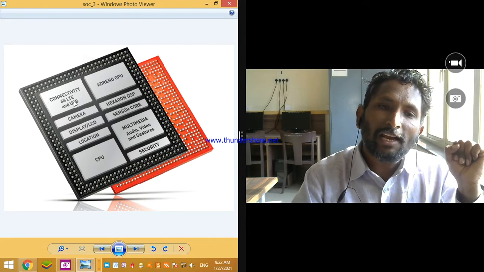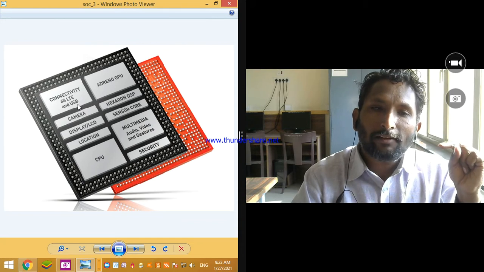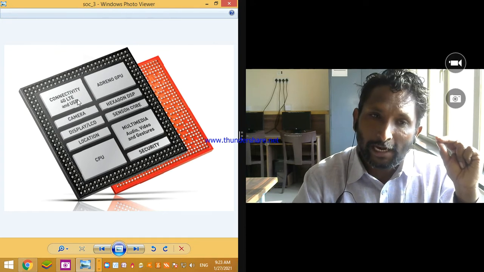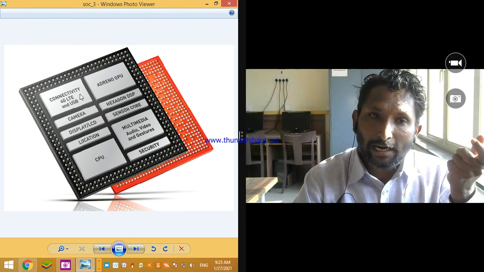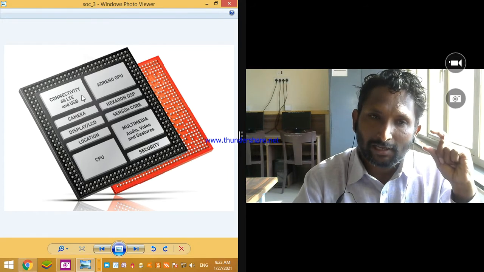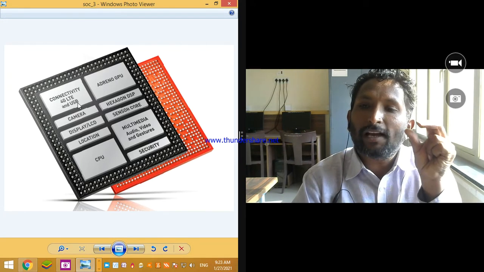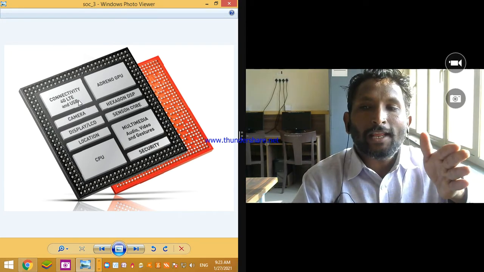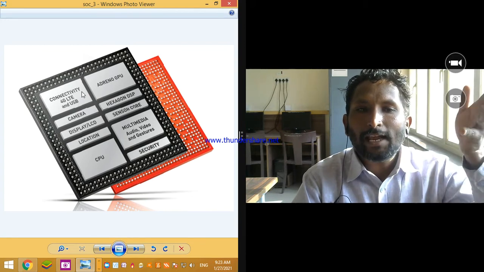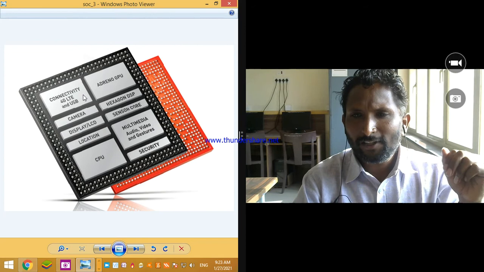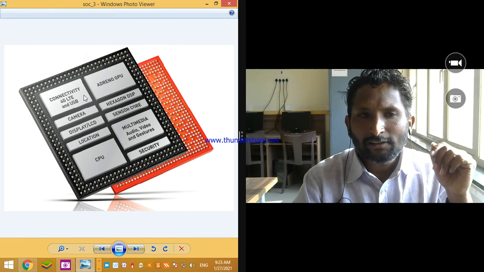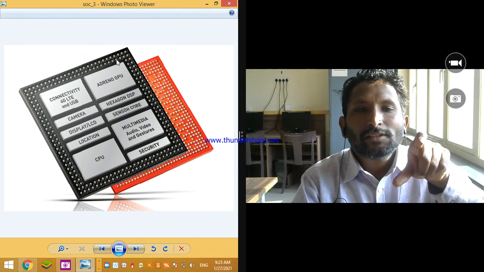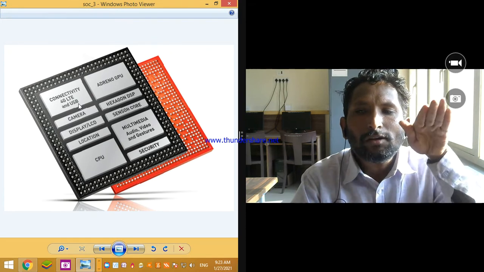Connectivity, 4G, LTE and USB. All the activity related to USB and internet connection is handled by this module. The connectivity module handles all the activity related to internet connections and USB connections. On the other hand, on the desktop system, to handle the connectivity activity, there are different modules, different circuits, right? But in our mobile phone, because of these processors, this system on chip concept, it is available on a single chip.